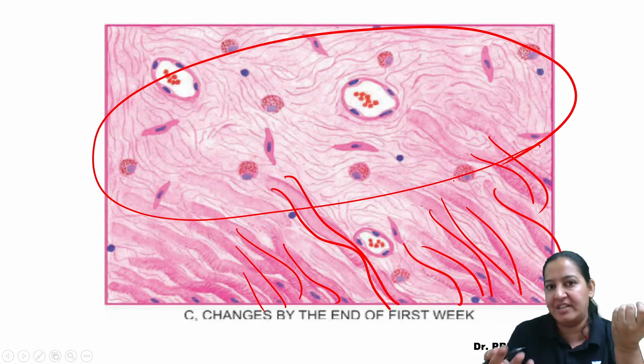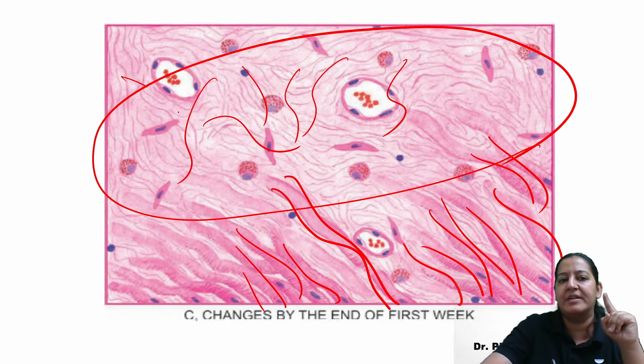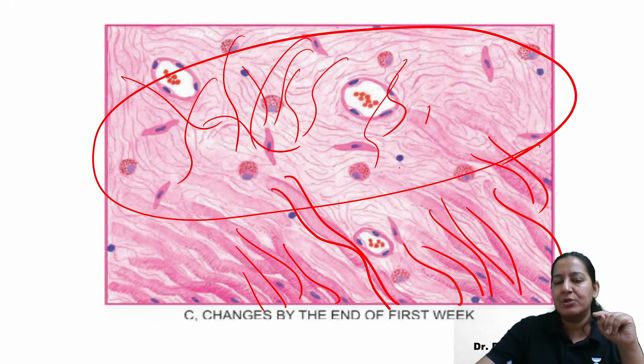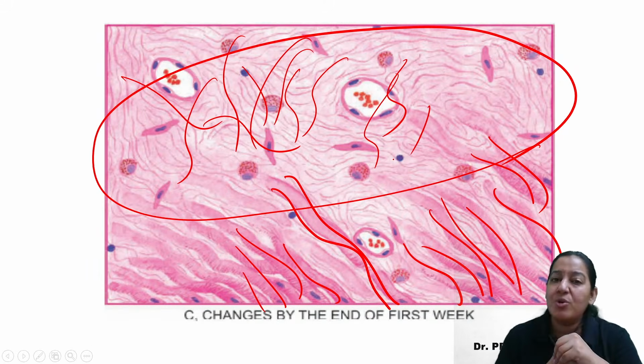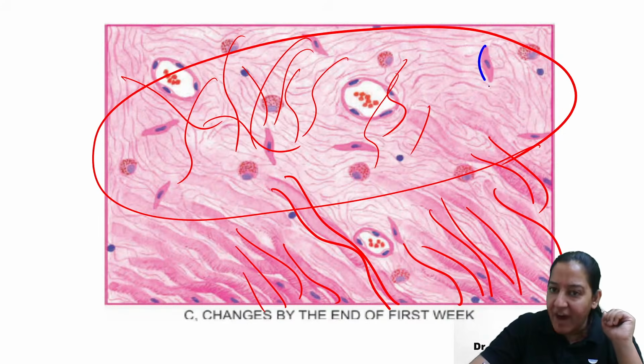After macrophages eat the dead muscle, it is replaced by fibrosis. Can you see the collagen behind? So all these are collagen fibers. Now who will form the collagen? Collagen is formed by fibroblasts. So now fibroblasts will come.